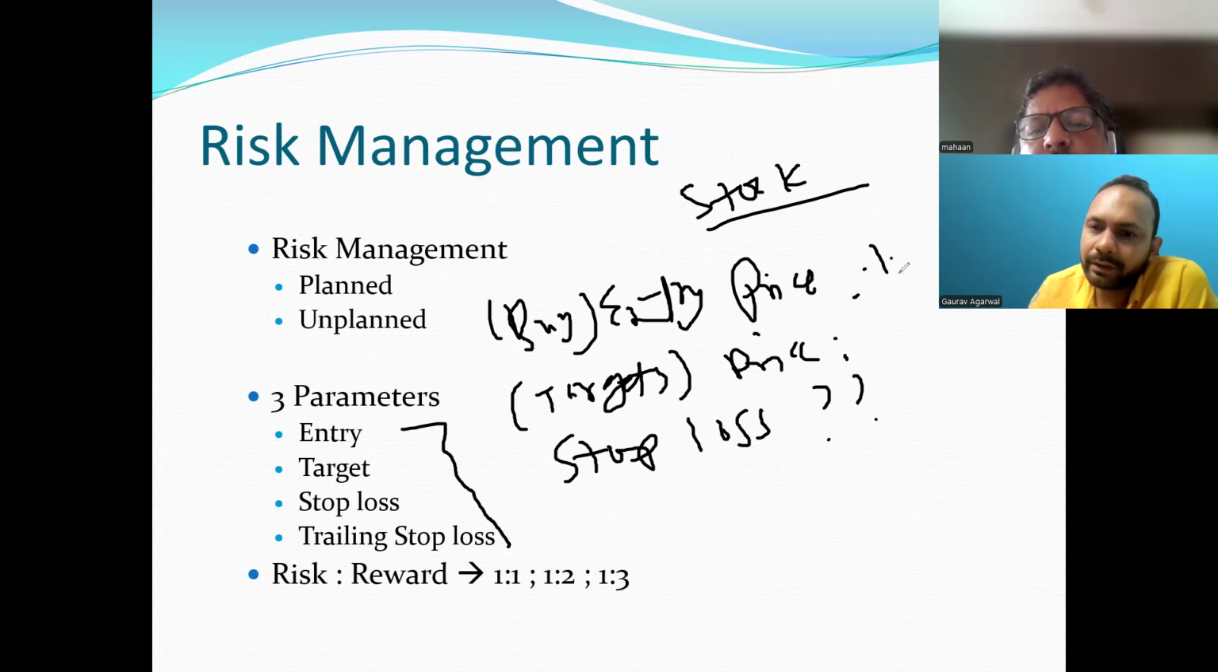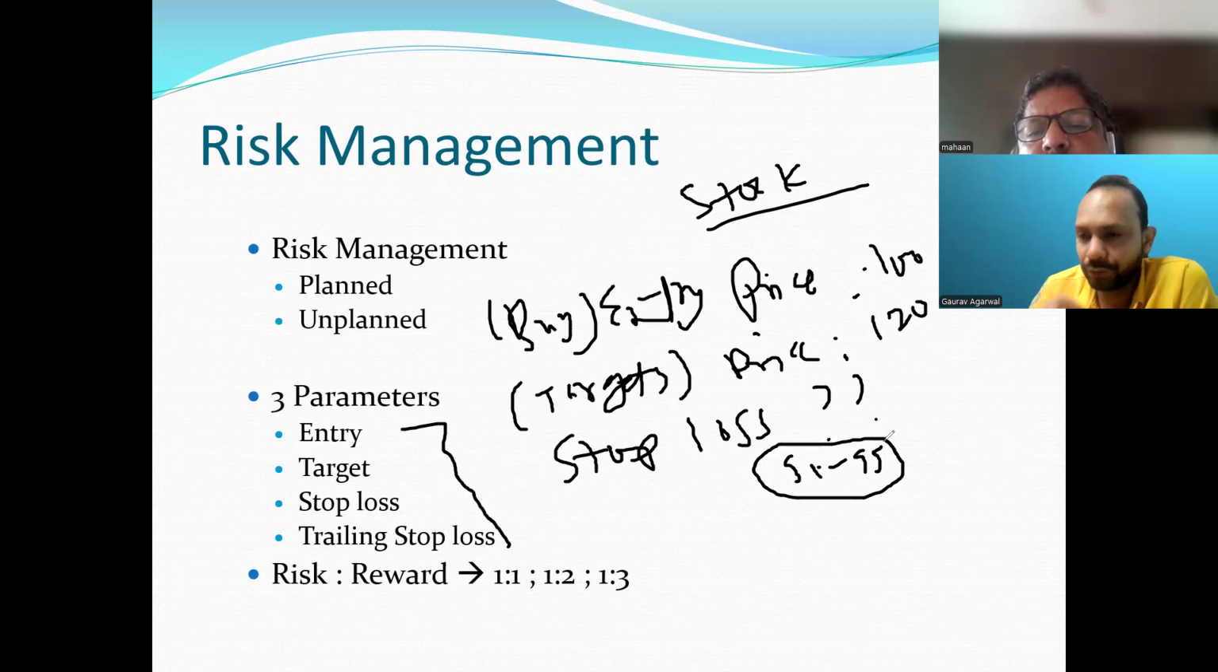Let's say your entry price is 100, your target price is 120. So you have to keep one stop loss, maybe 90 or 95 you can keep. If the stock goes below this, you have to book your losses. So you have to plan both the directions, up as well as down, because this is stock market.